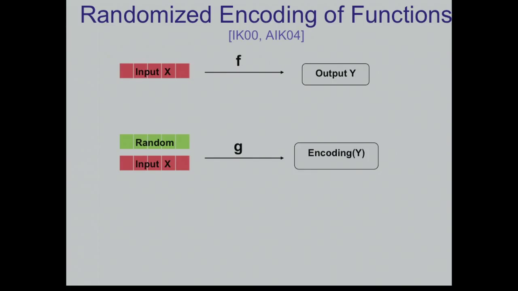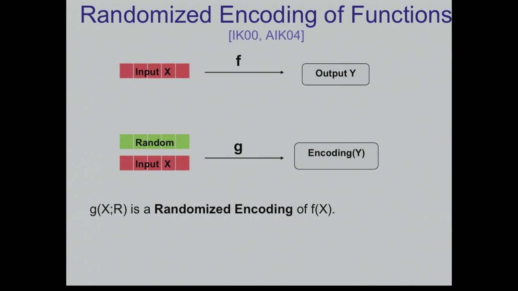Alternatively, you can think about it as taking two inputs: the deterministic input, and the second input, which is usually going to be chosen uniformly at random. So now we can think about the output of G as a probability distribution. For every x, I can define the output distribution of G, which is induced by choosing this string uniformly at random. And I want this distribution to encode the string y. Okay, so this is somewhat weird. The distribution encodes the string. What does it mean? It means what it meant before. Given a sample from this distribution, I should be able to decode the value y, and vice versa. Given y, I should be able to sample from this distribution. Okay?